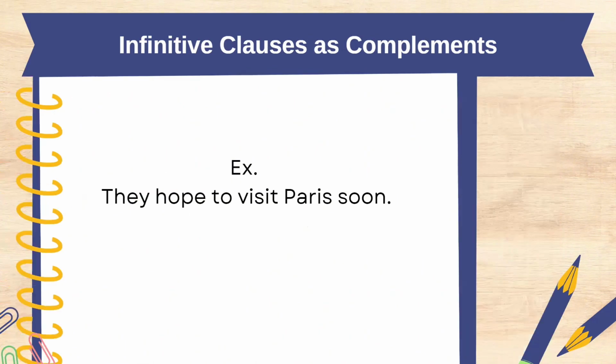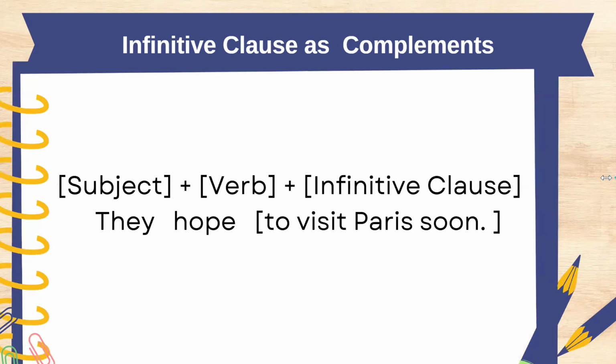So we have here another example of an infinitive clause. Can you define the infinitive clause in this sentence? All right. Next slide, please. So let's see if your answer is right. So in this sample sentence, the subject is they. The verb used is hope, and the infinitive clause is to visit Paris soon. So the phrase to visit Paris soon shows what they hope for. So it completes the meaning of the verb hope. Is your answer right? Did you get what an infinitive clause is?